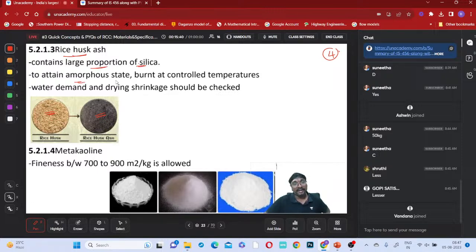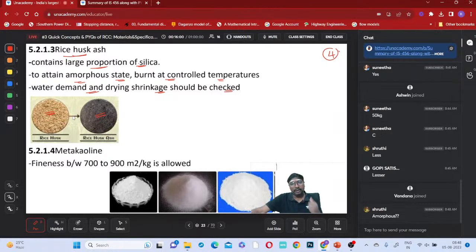To attain an amorphous state, it is burnt at a controlled temperature. To get this stage, you have to burn it at controlled temperatures. Water demand and drying shrinkage should be checked, because this has which property? Have you seen that rice crop whenever it is grown?